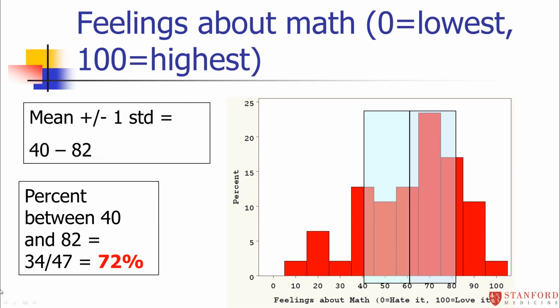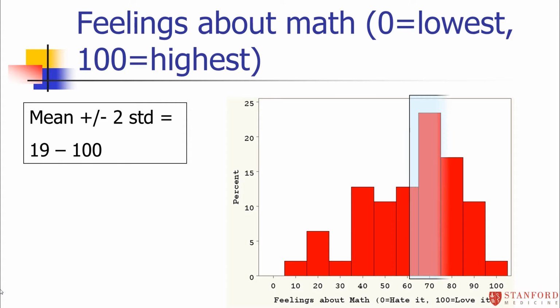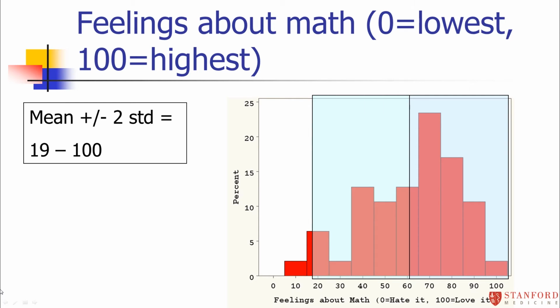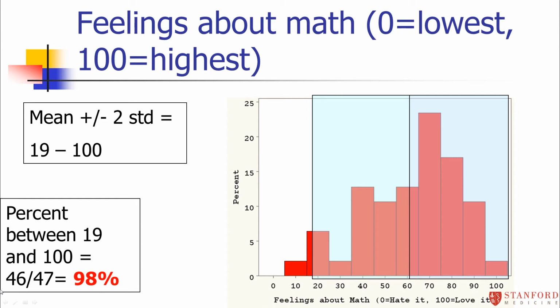If you go out 2 standard deviations from the mean, that gets you out to 100 on the right side, because you can't go higher than 100, and it gets you down to 19 on the other side. So 61 minus 42 is 19. And if I count out the number of students that fall between 19 and 100 in my data set, it was 46 out of 47, or 98%. So again, on a perfect bell curve, it's going to be 95%. With real data that was kind of a bell curve, it's pretty close.